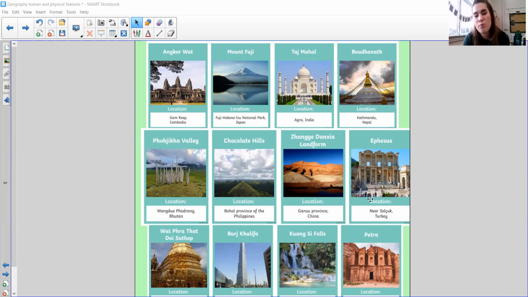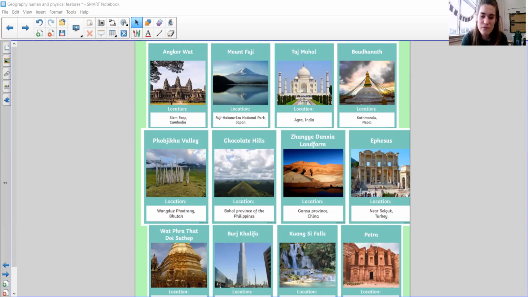Ephesus is a temple built by humans. It is a human feature. The Wat Phra That Doi Suthep, I've probably made a right mess of that, is a human feature because a human has built it. The Burj Khalifa is a human feature. It is a tower in Dubai, which has been built by humans.